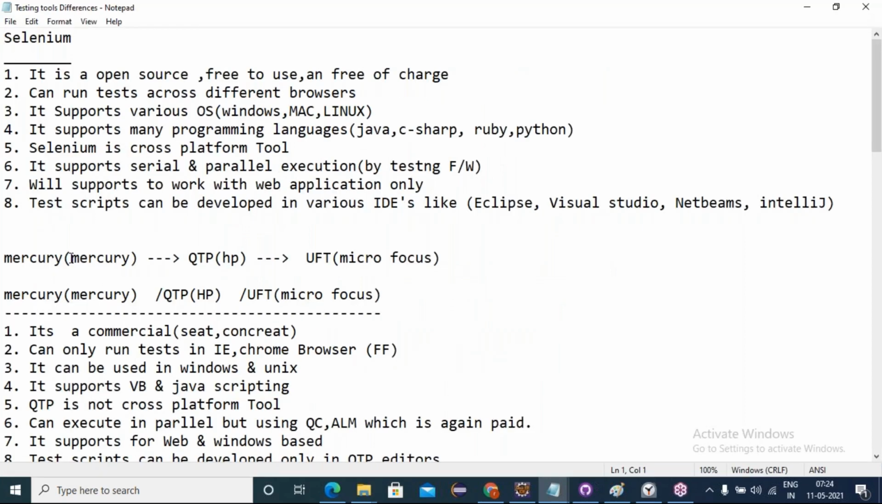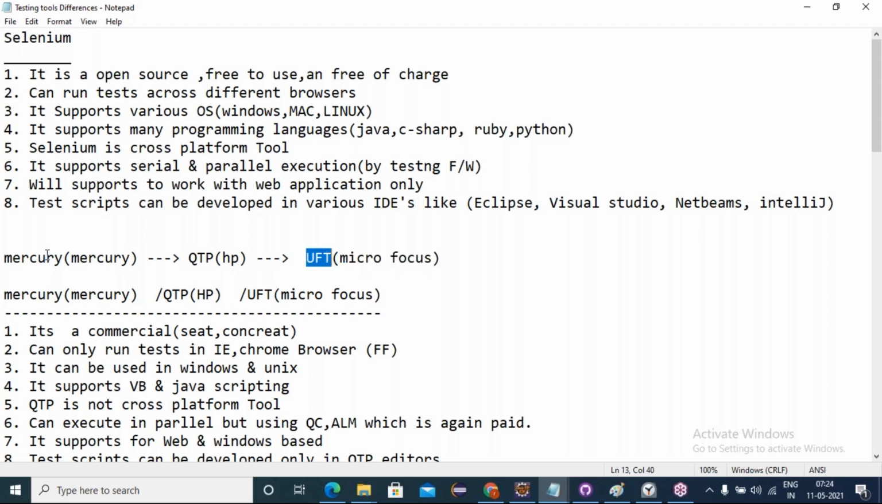First of all, the history of QTP: it started with the name Mercury, organized by the Mercury organization. After that, Mercury sold its product to HP, Hewlett Packard, and they changed the name from Mercury to QTP. And five or six years ago, HP sold its product QTP to Micro Focus, and they changed the tool name from QTP to UFT.